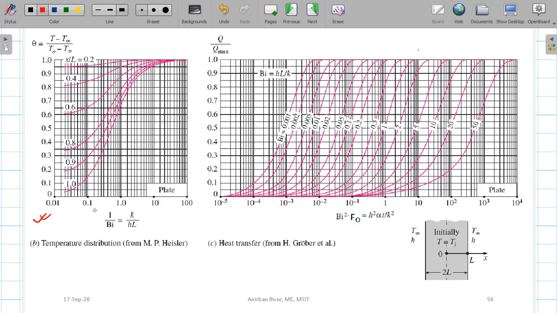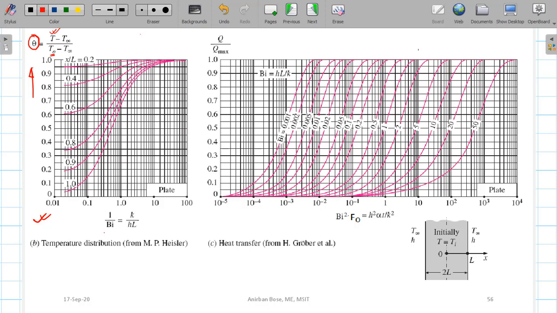Already you know what T0 is. Since you know T0, that means in the y-axis you see theta has been plotted. It is not theta 0. Look carefully, it is theta. Already you know theta 0, that means you know what T0 is. So T0 is known to you. If you somehow find out the value of theta, then definitely you can find out this T, because you know all other quantities by that time.